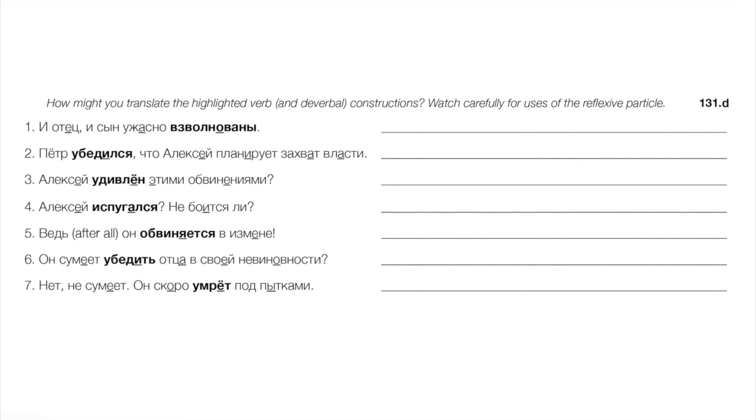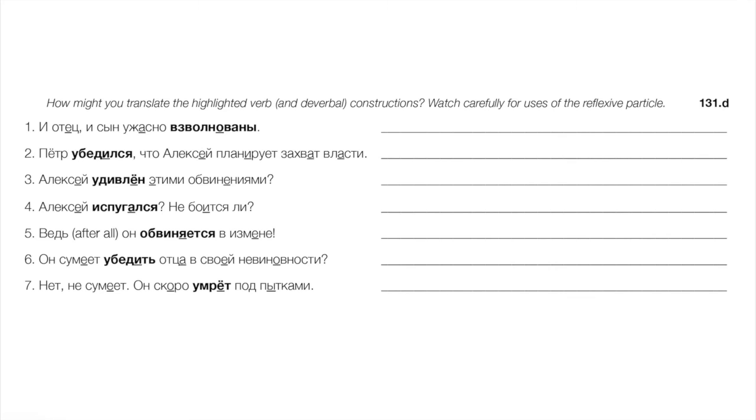Okay, again, there's a PPP, right? A passive participle followed by the instrumental, right? Is he surprised by these accusations? Алексей испугался, не боится ли? So, again, there's our verb we just learned. Is he frightened, right? Has he been frightened by this predicament, right? Не боится ли? Is he not afraid?